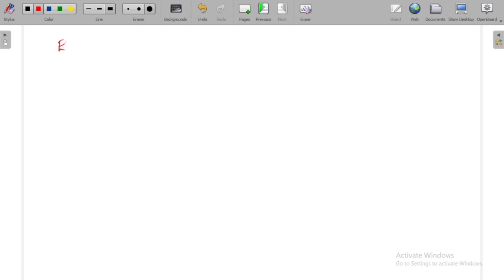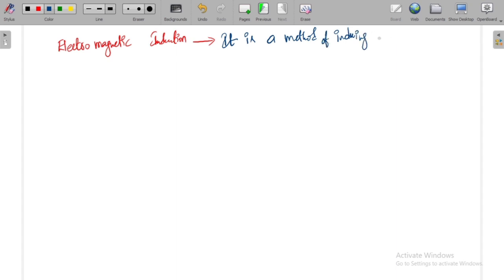So electromagnetic induction is nothing but a method of inducing an EMF in a coil.